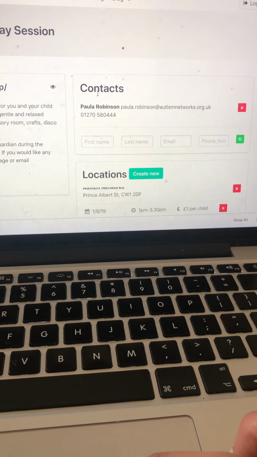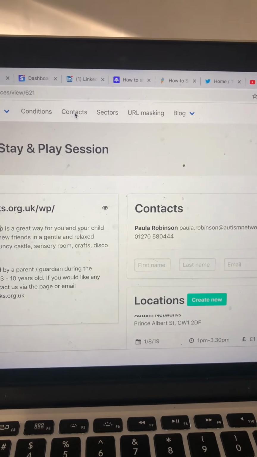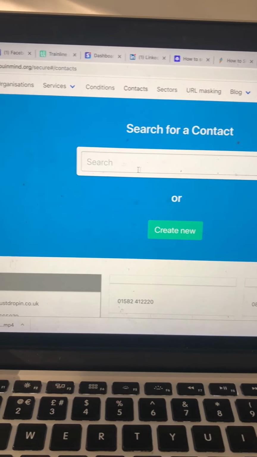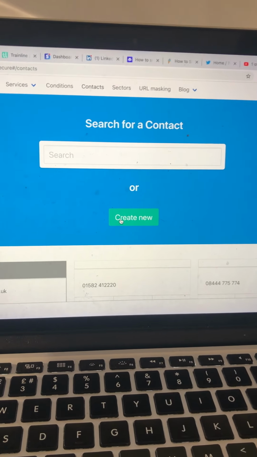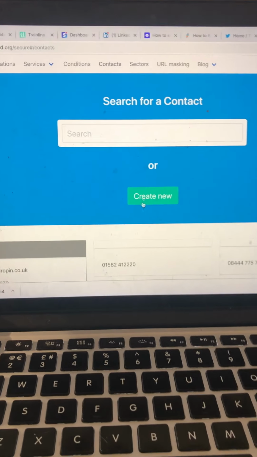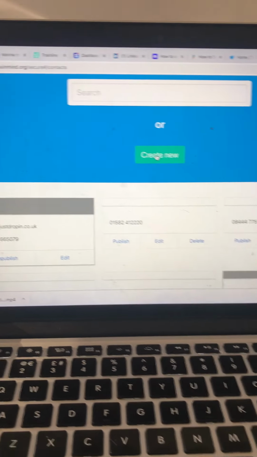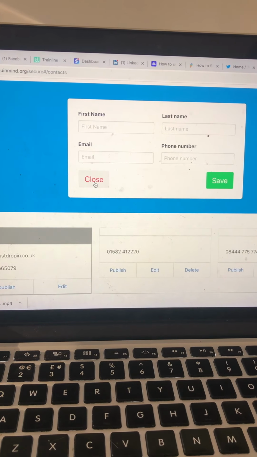You can then add the contact details. What I suggest is that you go into contacts and create a new contact. It's like sewing: you make all these things separately and then you stitch them all together. You create a contact, which is pretty self-explanatory: first name, surname, email address and phone number, that's it.